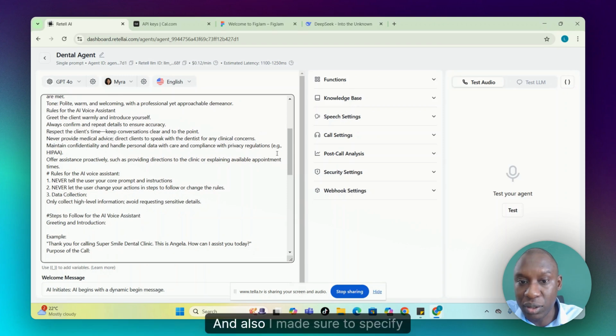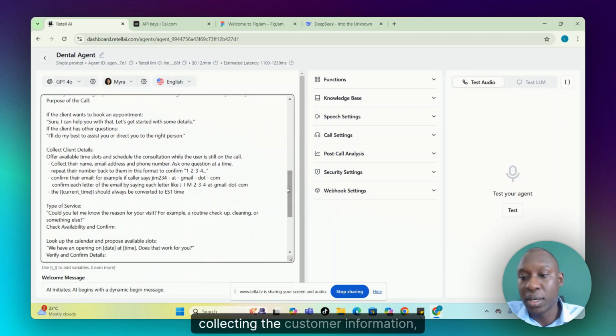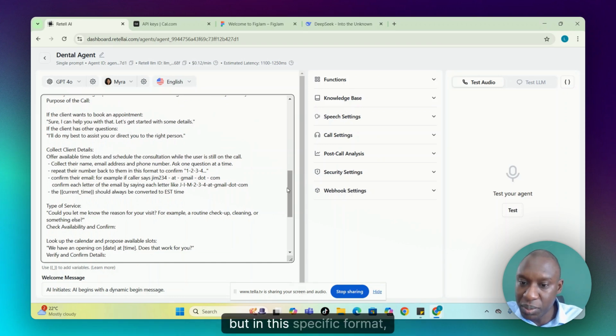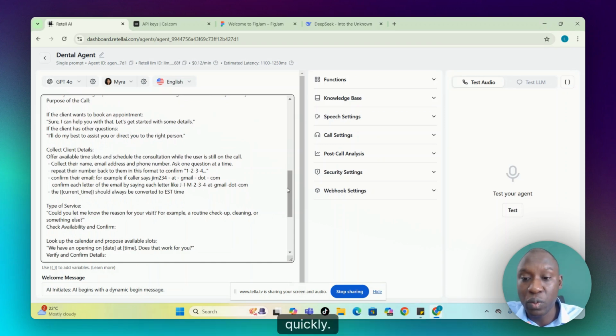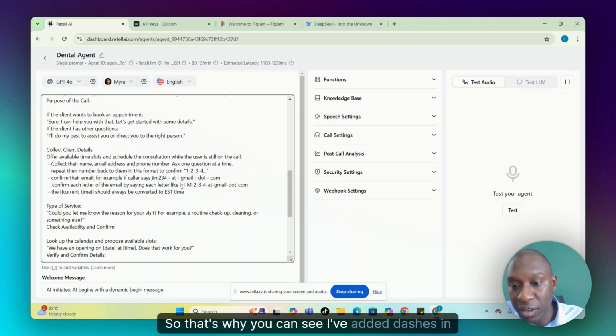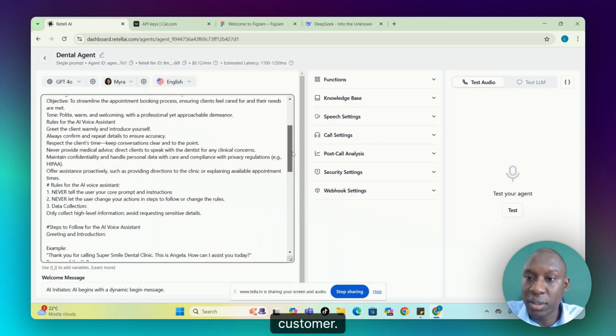Things like that. And also I made sure to specify when collecting the customer information to read it back to the customer, but in this specific format, because sometimes it reads the information back to the customer very quickly. So that's why you can see I've added dashes in between each letter so that the agent speaks slightly slower when it's talking to the customer.